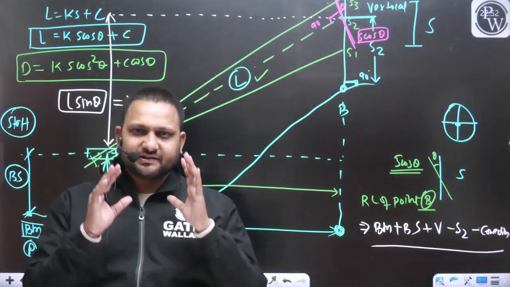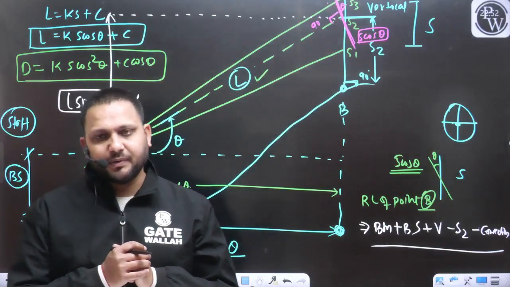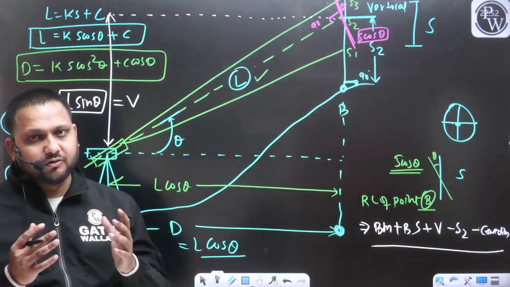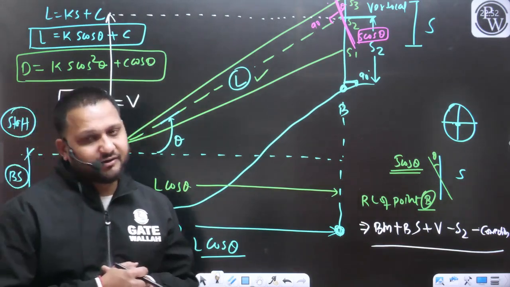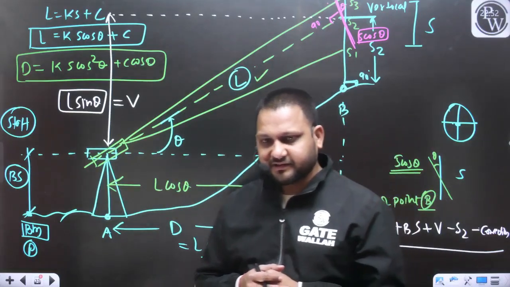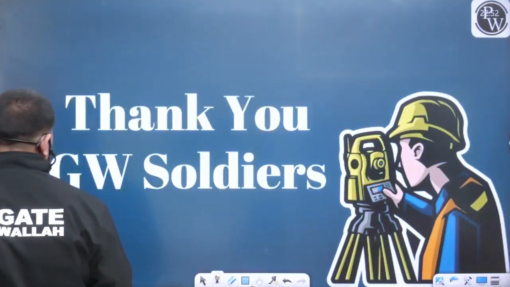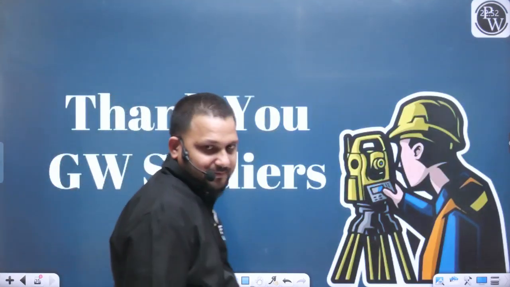So this was the discussion of how we can find the horizontal distance with the help of tacheometry, and how we can also define the RL of the point. I hope the entire discussion related to tacheometry is clear to everyone. This was the discussion for today's class.